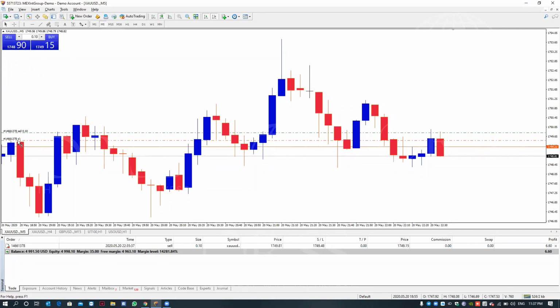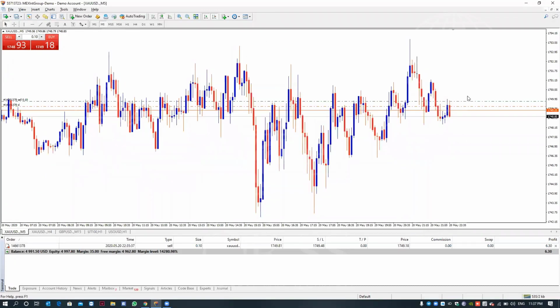See, this is my trailing stop loss. When the ask line touches this line, my trade is closed in profit. And my take profit is this. Now this one is my trailing stop loss.